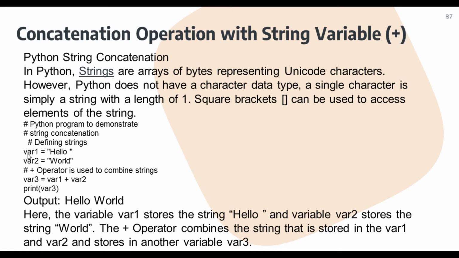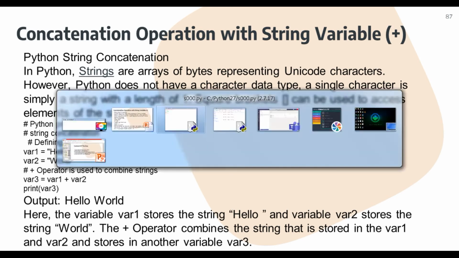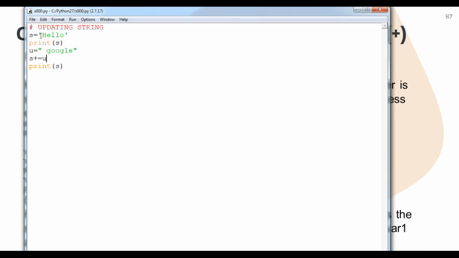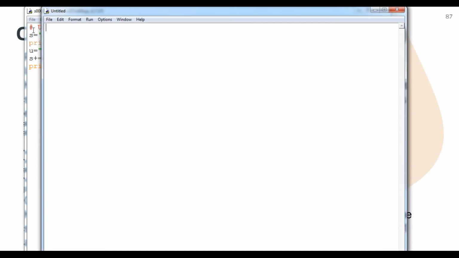So here you can see, student, if I use the plus operator along with two variables of string type, it will print hello world. Why? Because both are string data type, and they contain a string value along with a space also. So here we will do the same practice, student. I am going to open a new file, and comment: program for concatenation for a string.